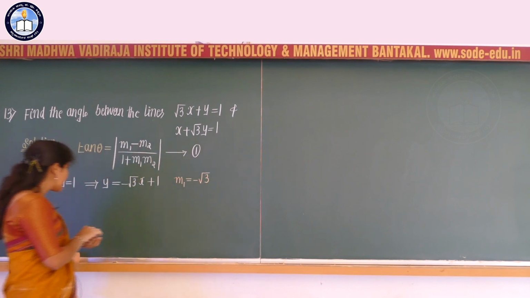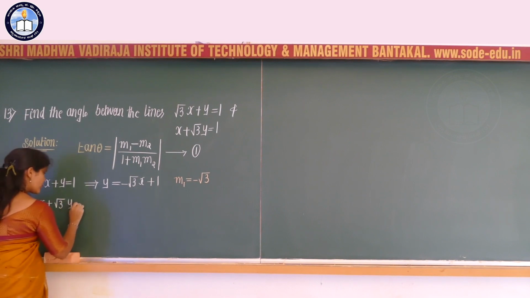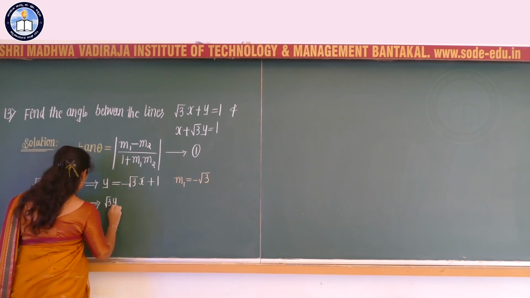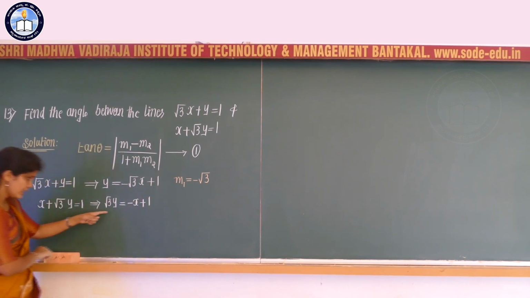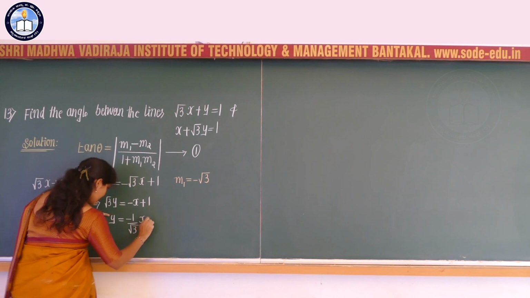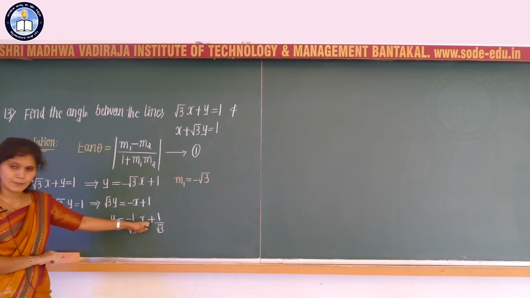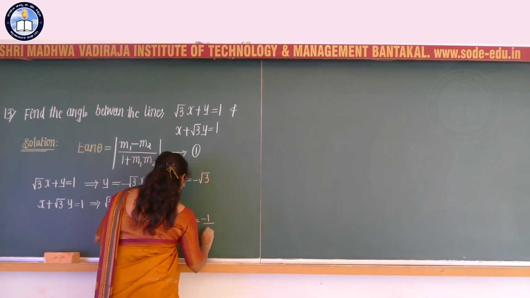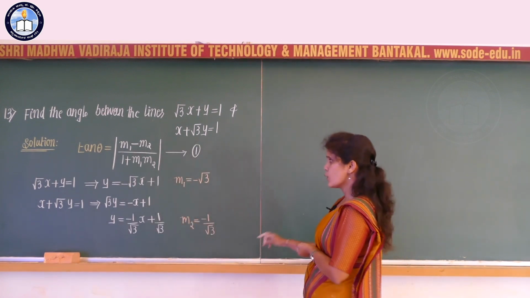So let us consider the next one, that is the second equation, x plus root 3 into y is equal to 1, which implies that I should write the expression for y, root 3 into y is equal to minus x plus 1, or the expression for y is nothing but y is equal to minus 1 divided by root 3 into x plus 1 divided by root of 3, that is y is equal to m into x plus c. So here I can say that m2 value is nothing but minus 1 by root 3 and m1 value is equal to minus root 3, that is the slope of the two lines.